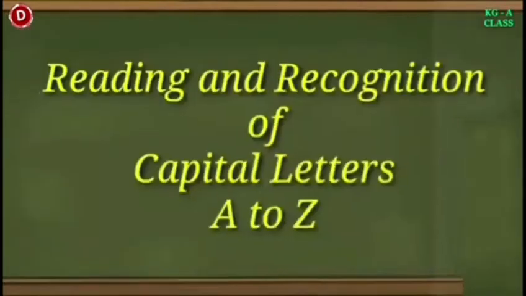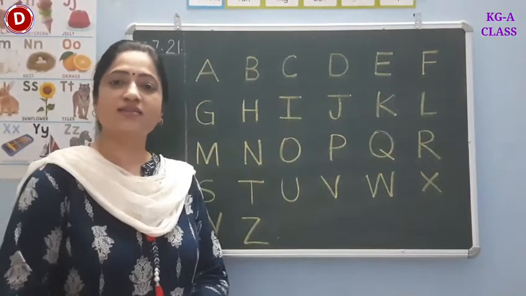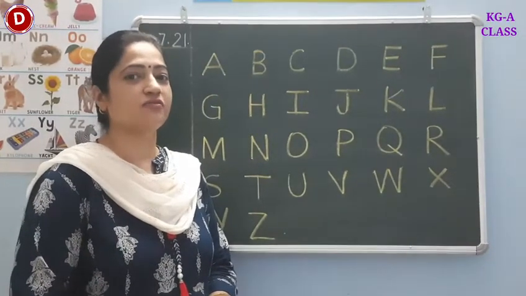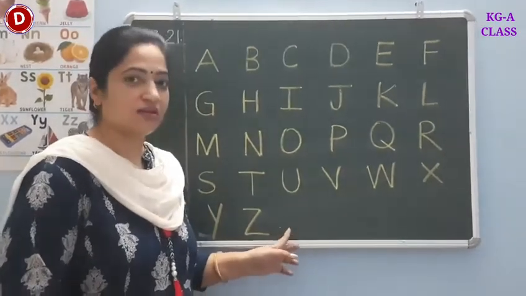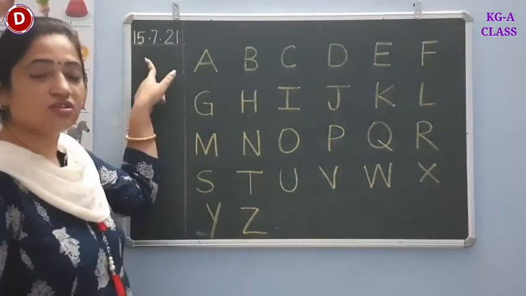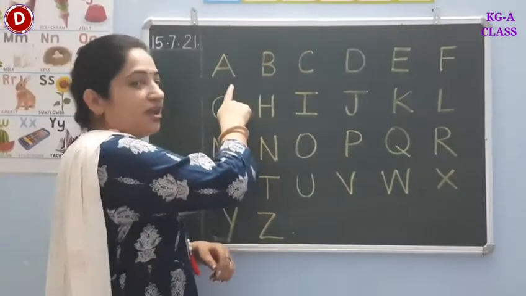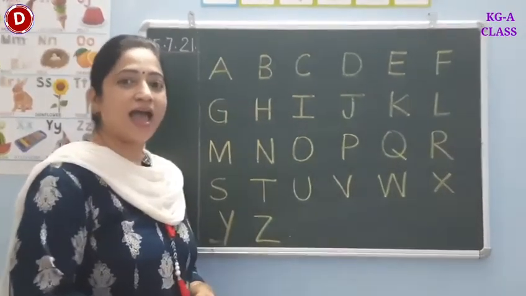Children, in this way, you have to learn to read and recognize capital letters A to Z with the help of pictures. Children, let's revise and recite the song and the sounds of the letters A to Z. Today is 15th July 2021. This is A. The sound of A is A.